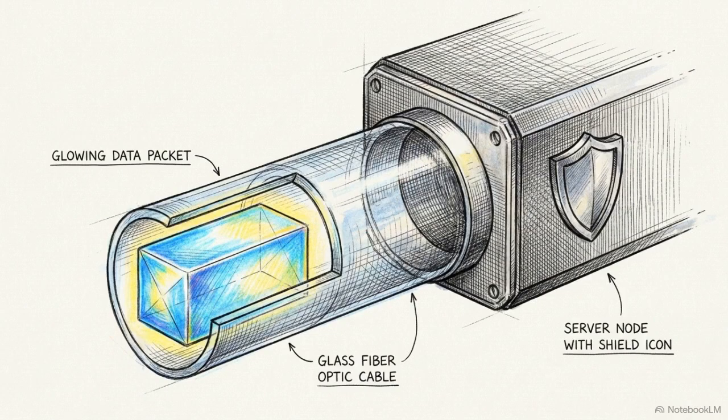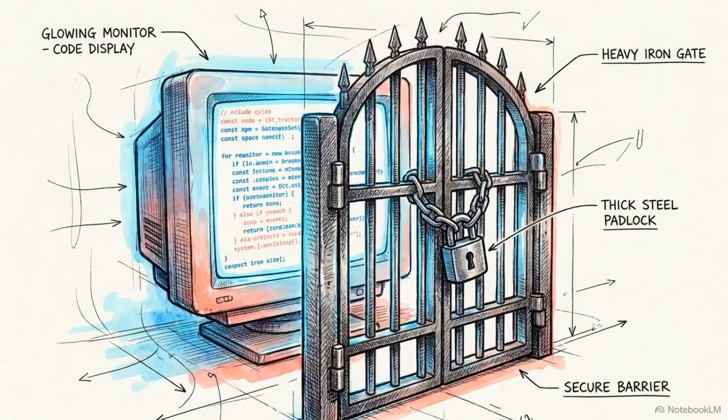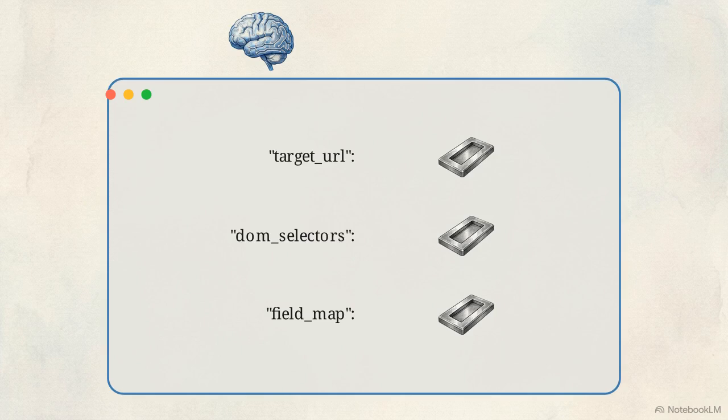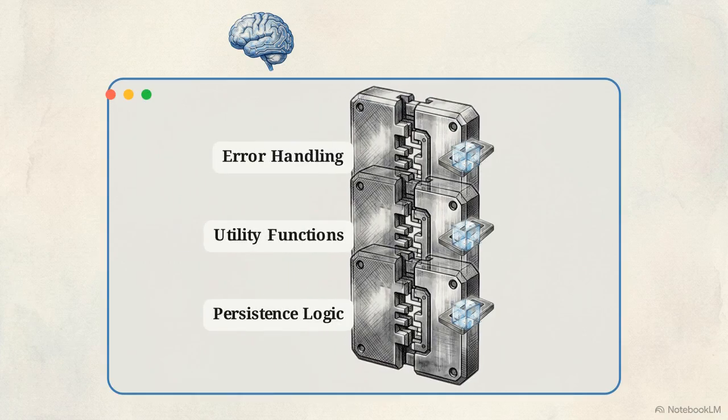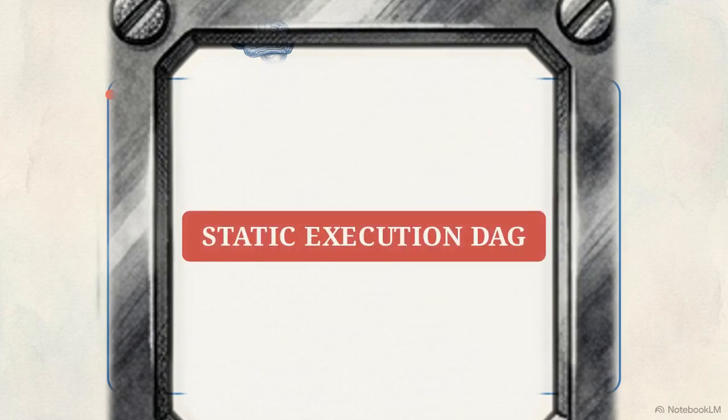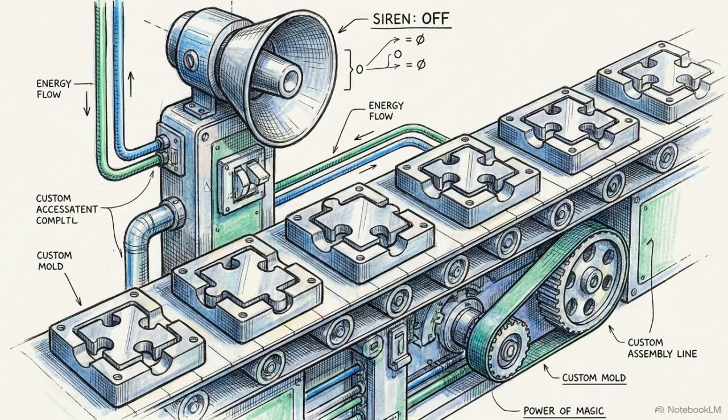Once the requirement is typed, it passes to the collector instantiation agent. This agent operates under a hard operational constraint. It is completely banned from writing executable code logic. Instead, it relies on template slot filling. The model is only permitted to drop specific variables, like target URLs and DOM selectors, into predefined JSON schema slots. The templates surrounding these slots hardcode all necessary error handling, pre-built utility functions, and persistence logic. Replacing unconstrained generation with typed slot filling eliminates syntax errors and API mismatches before execution even begins.